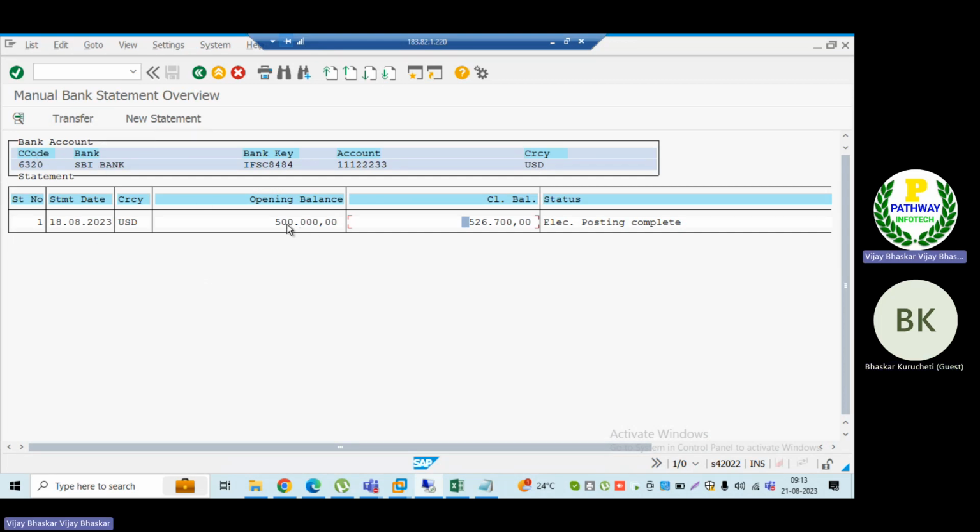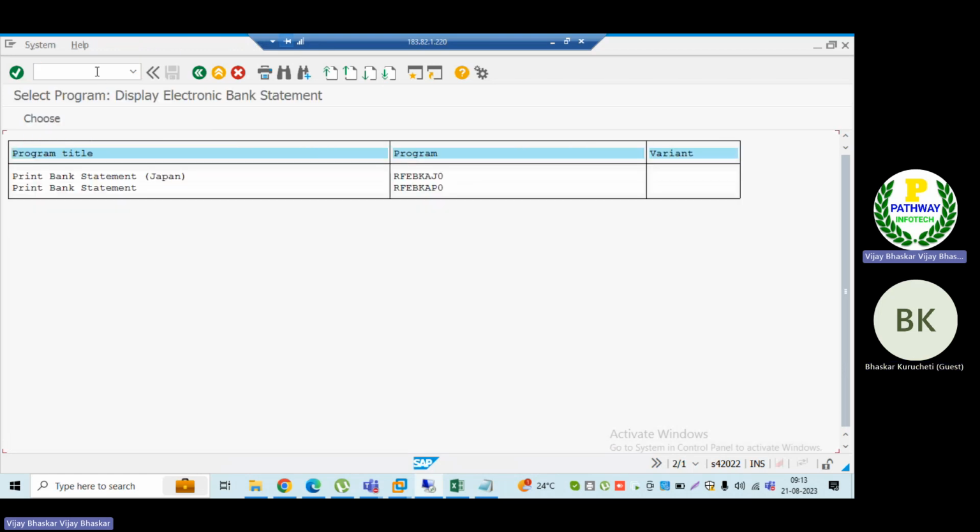FF67 is for the manual bank statement. FF.6 is the transaction code. Here, print bank statement, in case of printing, the program.